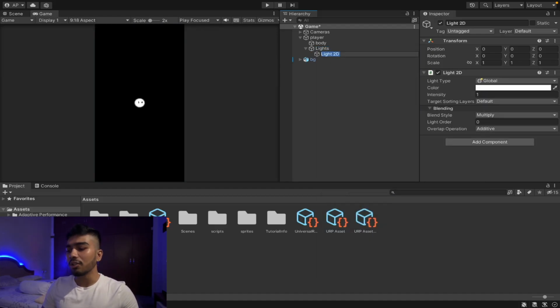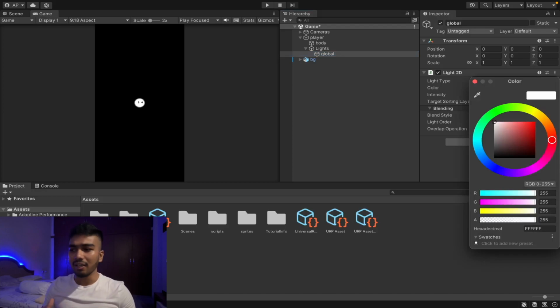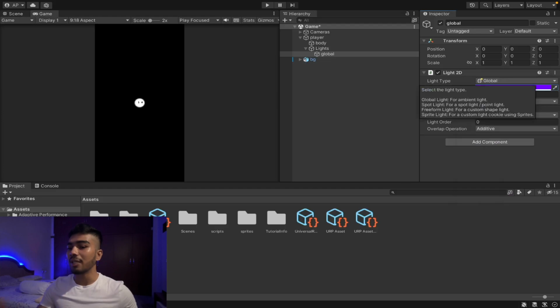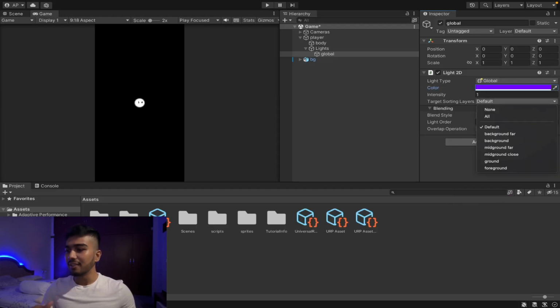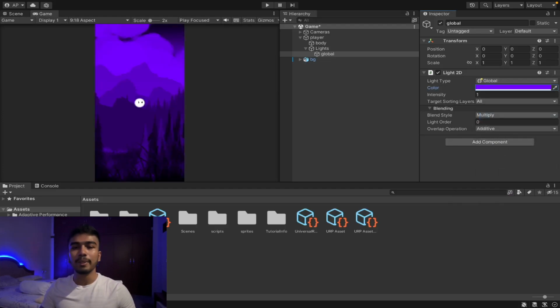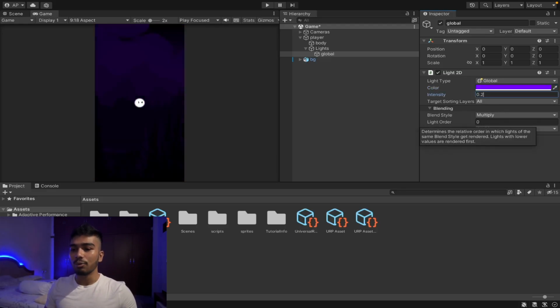The first light I'm going to select is the global light 2D so that the entire scene gets illuminated. I'm going to call it global for the global light, and I'm going to pick a sort of purpley color. You might see that the light is still not appearing in the scene. That's because we haven't selected the layer. Since this is a global light, the sorting layer should be all, because we want the global light to affect all the layers. I'm going to bring down the intensity to 0.25, and I'm going to change the aspect so that we get a better view.